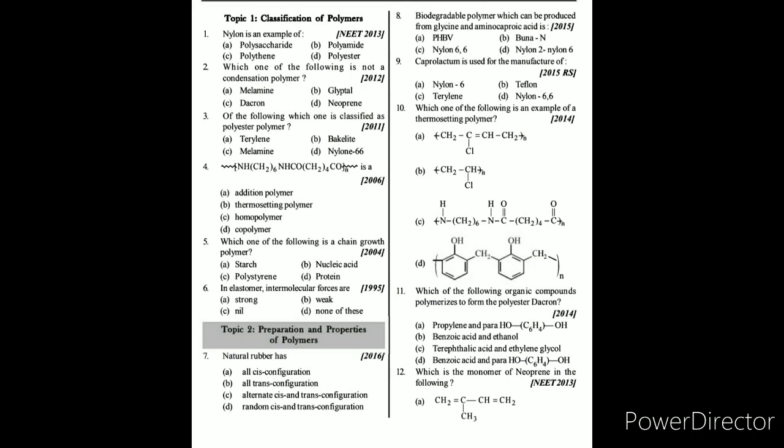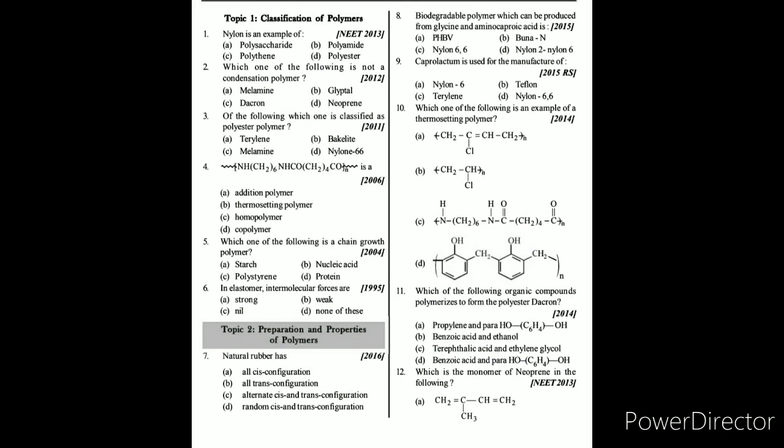Seventh question: natural rubber is prepared from cis-1,4-polyisoprene. Hence all the configurations present in natural rubber are cis configurations. So the answer to the seventh question is all cis configuration.